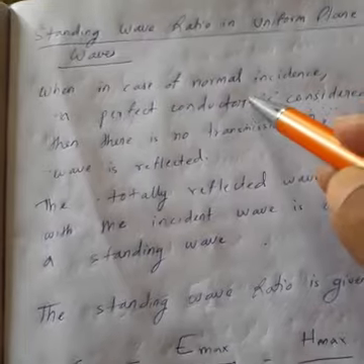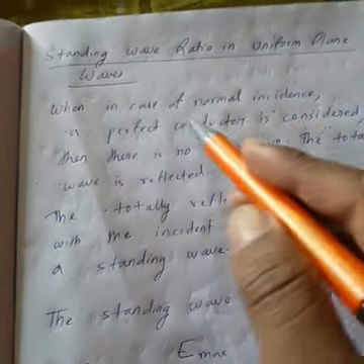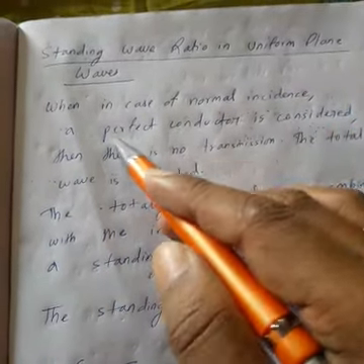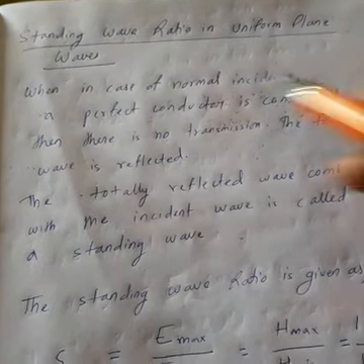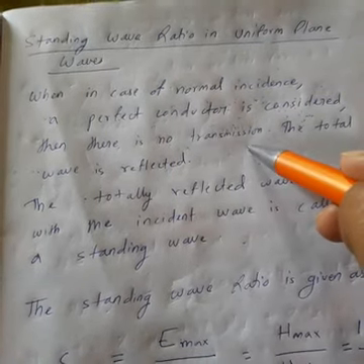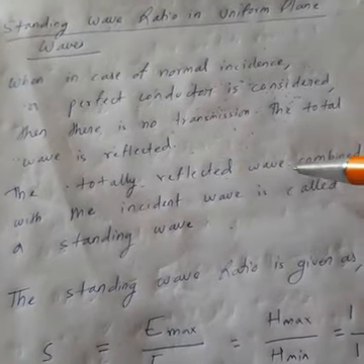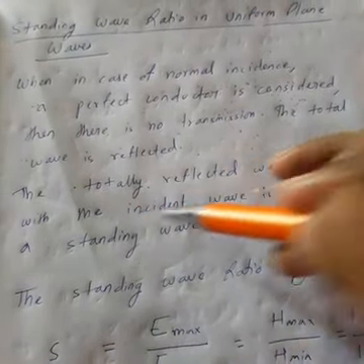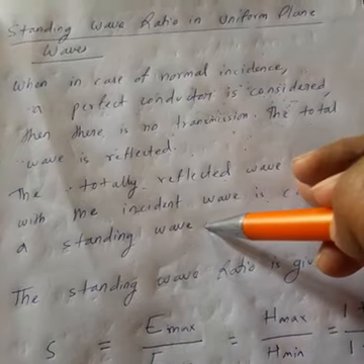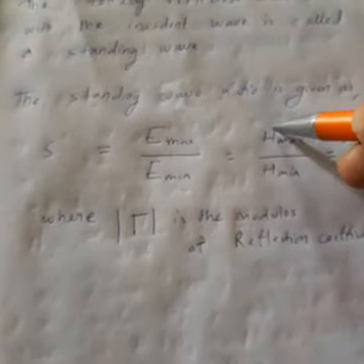Okay, so that is why the definition is here. When, in the case of normal incidence, a perfect conductor is considered, there is no transmission and the total wave is reflected. The totally reflected wave combined with the incident wave is called the standing wave. For the standing wave, a ratio is defined, called the standing wave ratio. So what is the standing wave ratio?